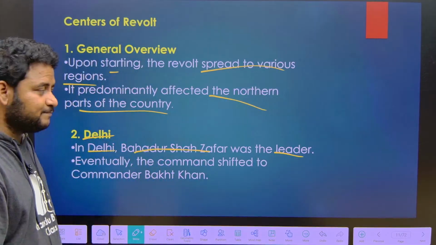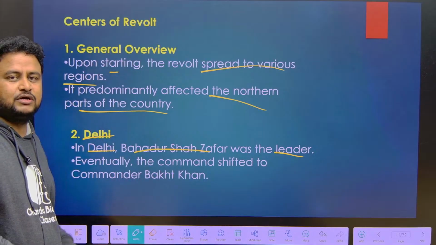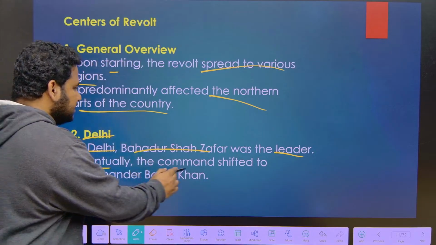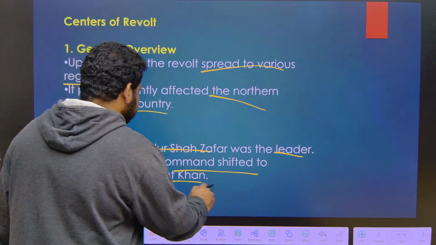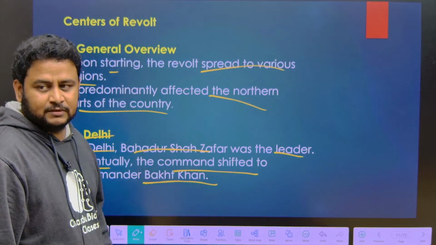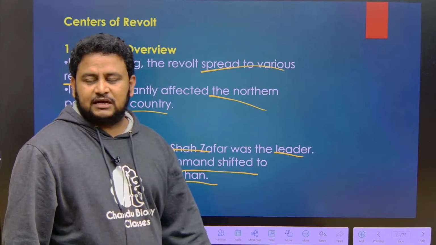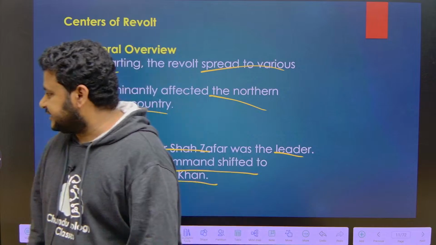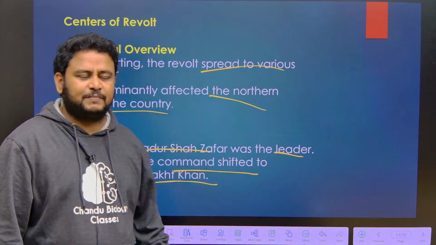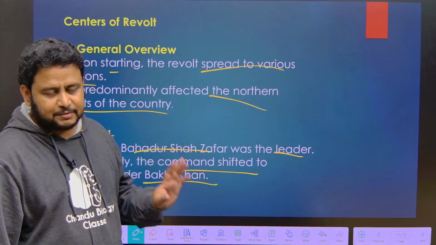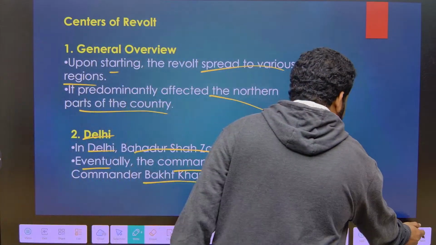But later, since he was an old man, he could not take part in field work. Eventually the command shifted to his commander, Bakht Khan. So the command shifted to Bakht Khan, that is Bahadur Shah Zafar's commander. So please remember, Delhi means Bahadur Shah Zafar.